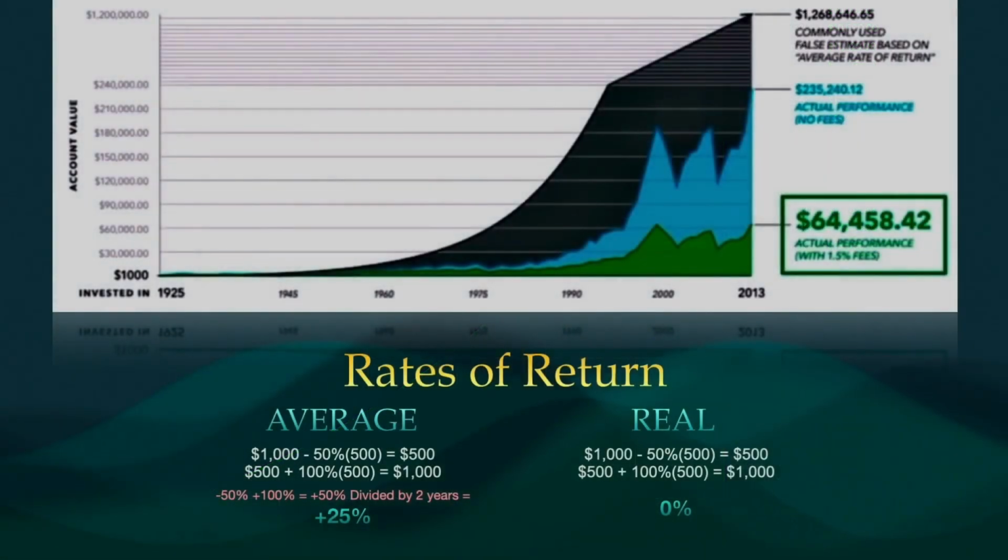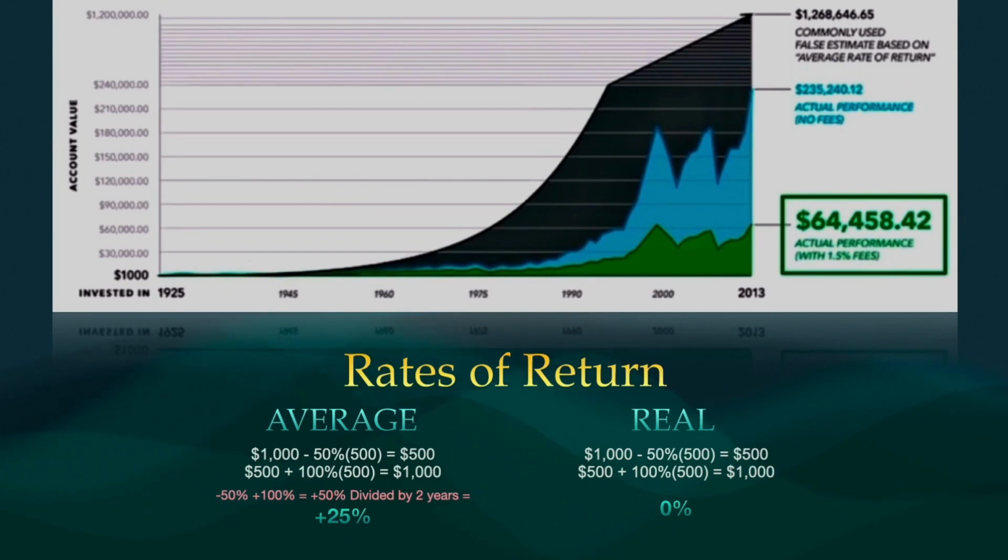The second thing you need to understand is the difference between average rate of return and the real rate of return. The average rate of return is the sum of all the percentage earnings, including all positives and negatives each year, then dividing that total number by the amount of years. The real rate of return is just the percent difference between your initial investment and the final amount of money you end up with.